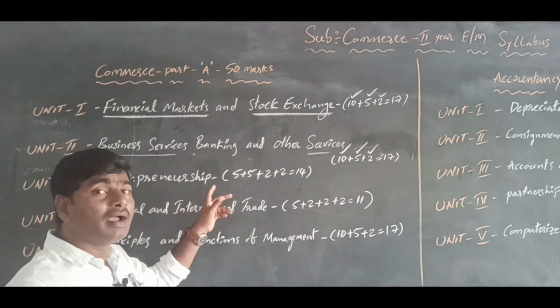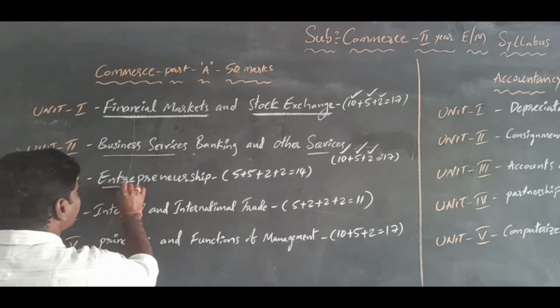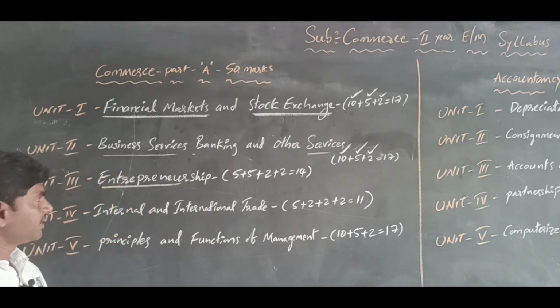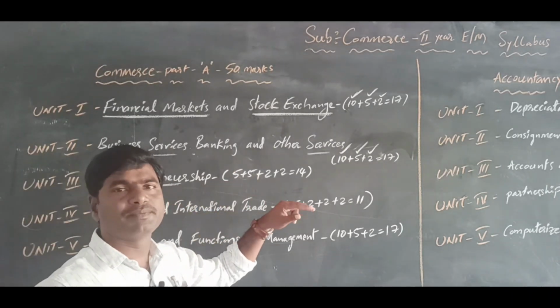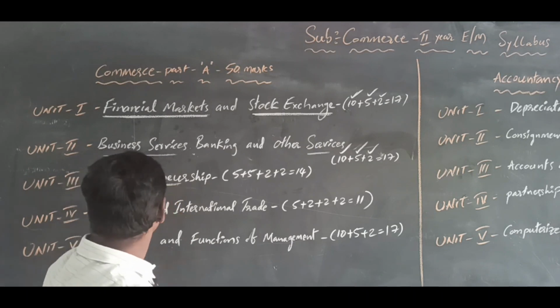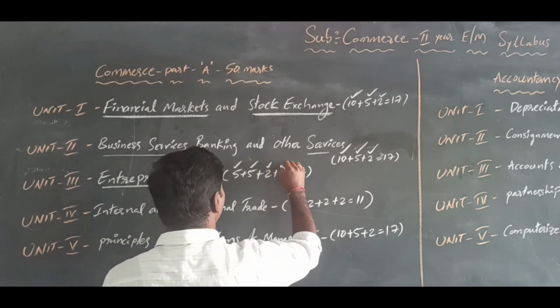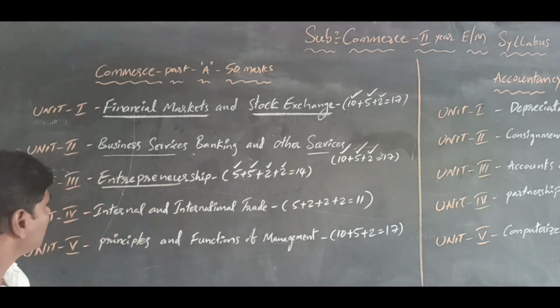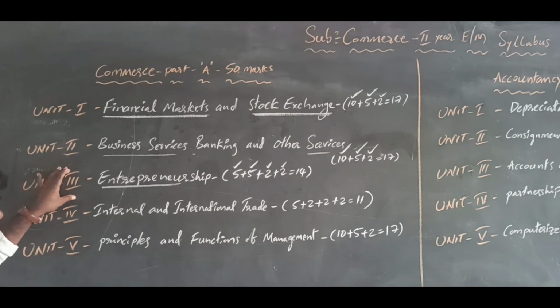And the third unit, entrepreneurship and entrepreneurship development. In this chapter there are two lessons: first lesson entrepreneurship, second lesson entrepreneurship development. In this chapter there are 5 marks and 5 marks questions, and very short questions of 2 marks and 2 marks. Totally, we get 14 marks from the third unit.